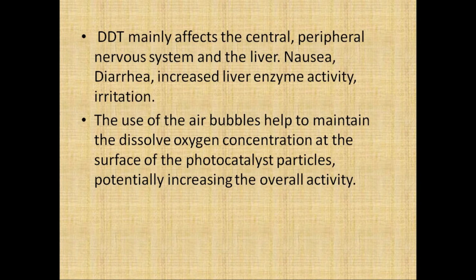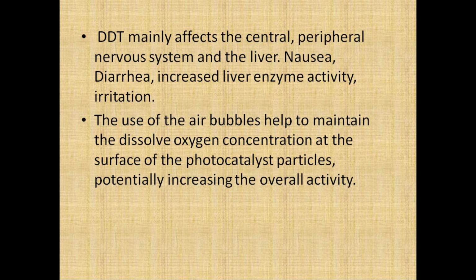DDT is one of the common pesticides used by farmers, and it has toxic effects. It is cumulative in nature. DDT mainly affects the central or peripheral nervous system and the liver.